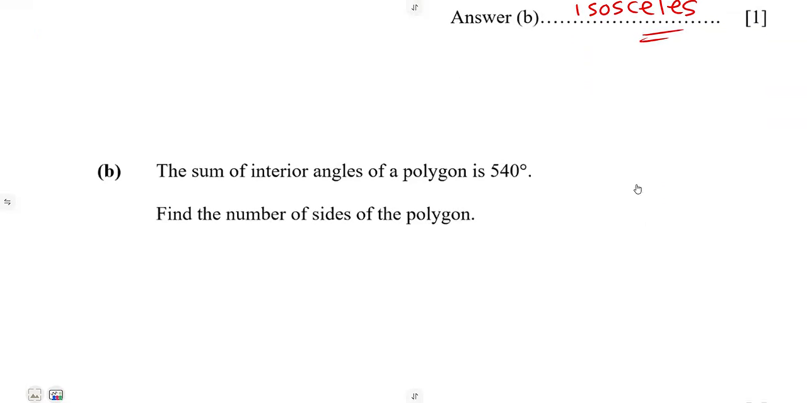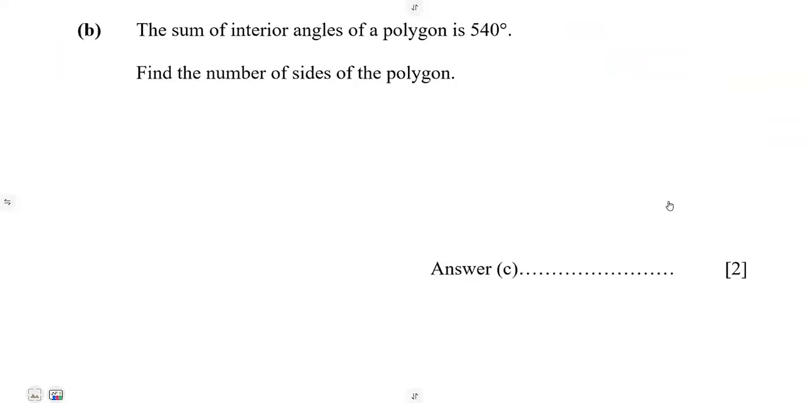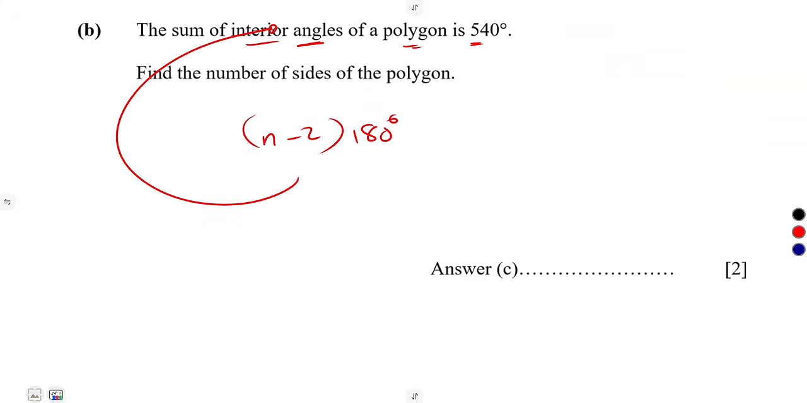All right, then moving on to B. The sum of interior angles of a polygon is n minus 2 times 180. That is the sum of interior angles of any polygon. But this time we're given that this is equal to 540 degrees. So from there, find the number of sides of the polygon.